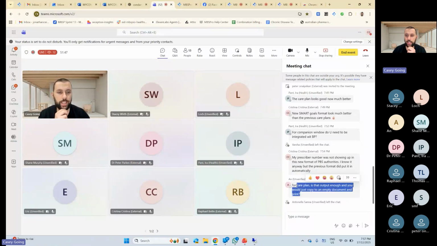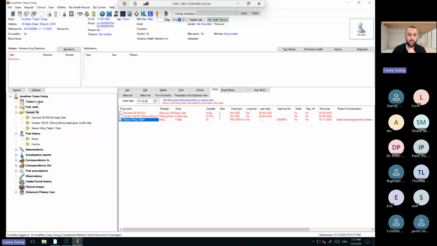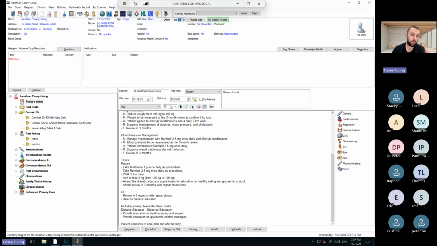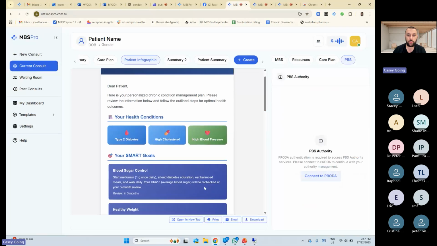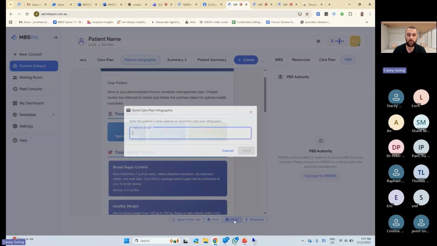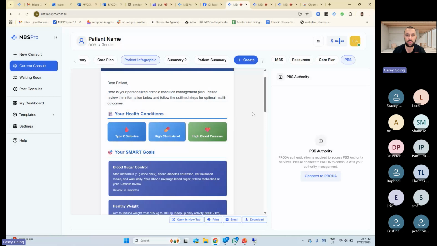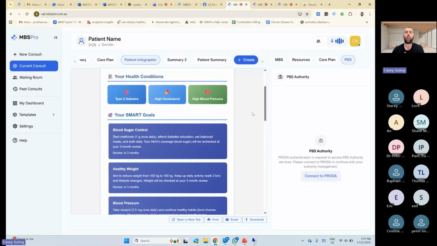So for a care plan, is that output enough? And you would just copy and paste it into an empty document and print. I just copy and paste it into my notes. So I just put it in like here. And you can print it from here anyway. So Control P and it'll print it out. Otherwise, if we go back to it here, you could just email that straight to the patient, and that's good. Remember, you just have to offer it to the patient.